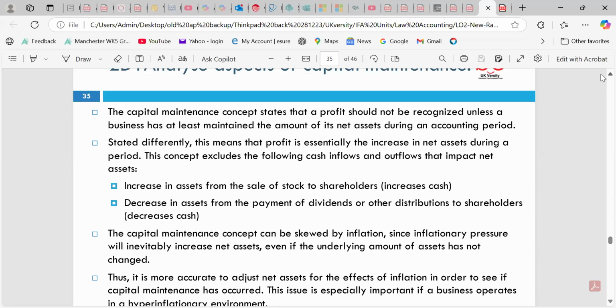Cash inflows and outflows increase with the sale of stock and assets, and the revaluation of stock. We can look at the different accounting standards as well, such as impairment of assets, which decreases assets, and payment of dividends and other distributions to shareholders.